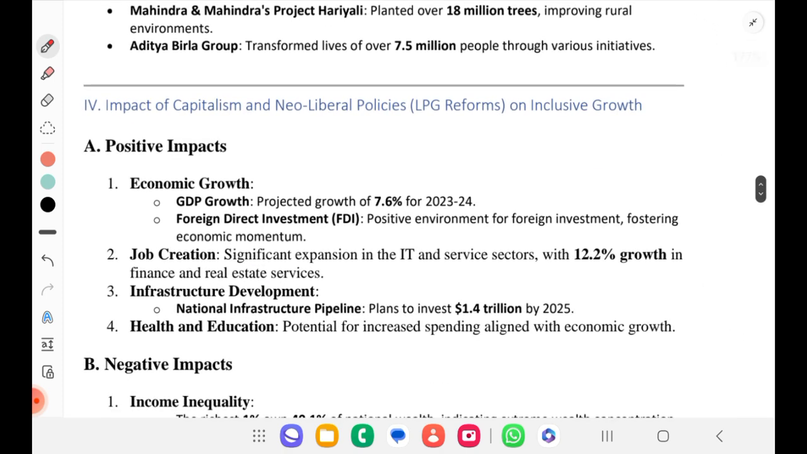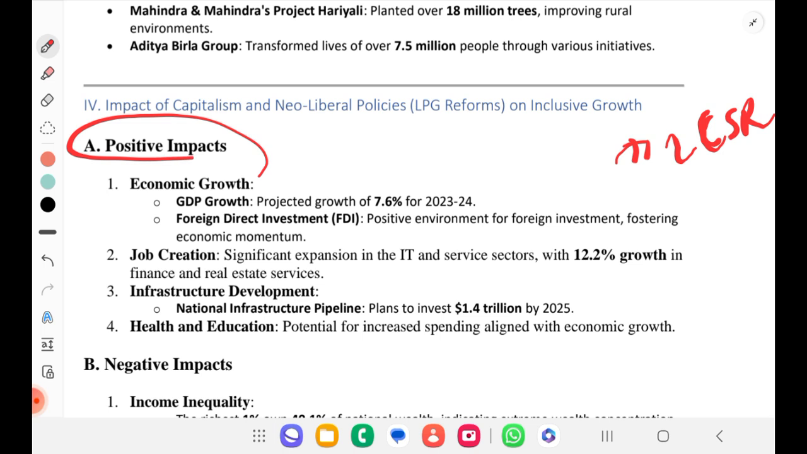Now we'll see impact of capitalism and neoliberal policies on inclusive growth. See, now we understood what is contributing to inclusive growth. One such is financial inclusion, that is PM Jan Dhan Yojana. Second, when we studied in detail about CSR activity, now we will see how this inclusive growth got affected by capitalism and neoliberal policies. Okay. So positive impacts, if you see, for anything there will be both positive and negative impacts. First we'll see the positive impact.